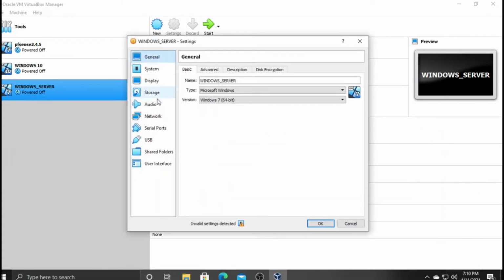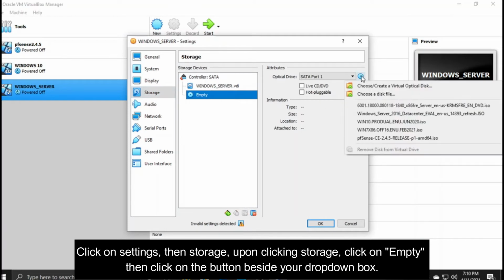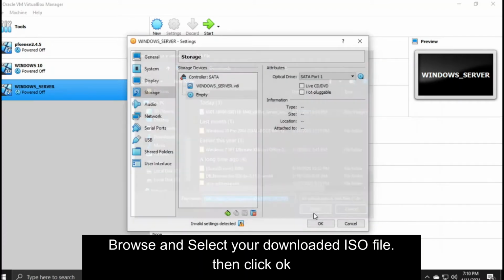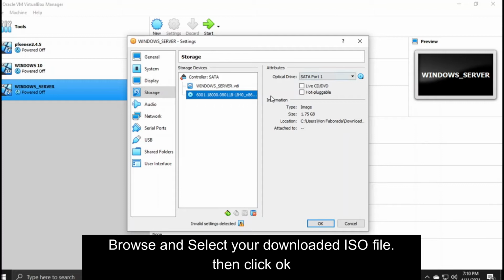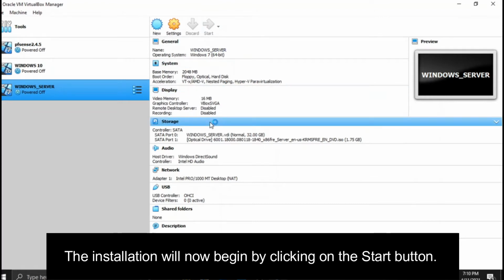Click on Settings, then Storage. Upon clicking Storage, click on Empty, then click on the button beside your drop-down box. Browse and select your downloaded ISO file. Then click OK. The installation will now begin by clicking on the Start button.